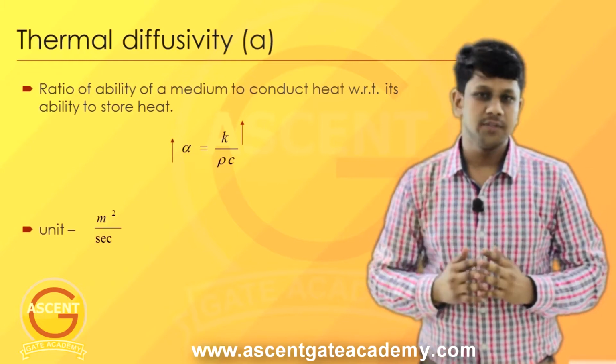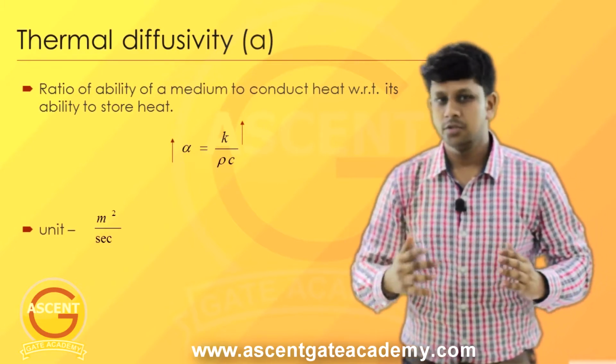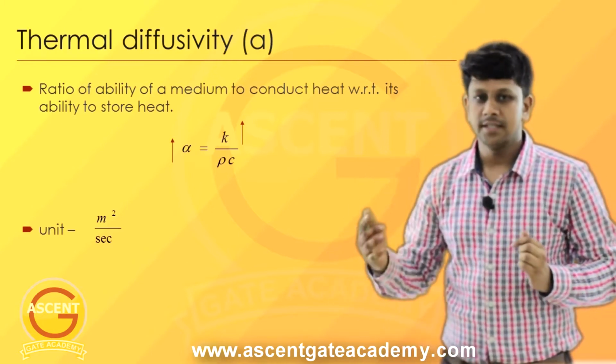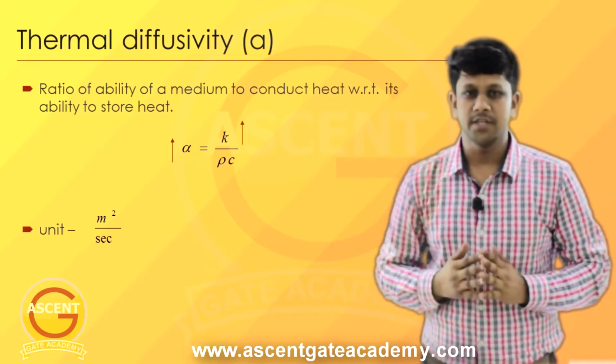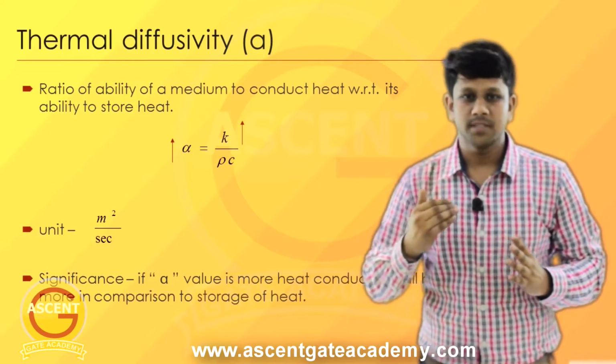The unit of alpha is meter square per second. You know the unit of thermal conductivity, the unit of density kg per meter cube, and the unit of specific heat, so you can easily calculate the unit of alpha. It will be meter square per second.